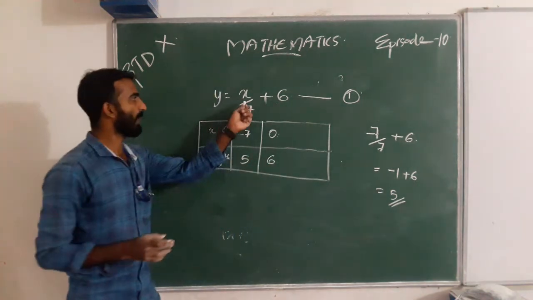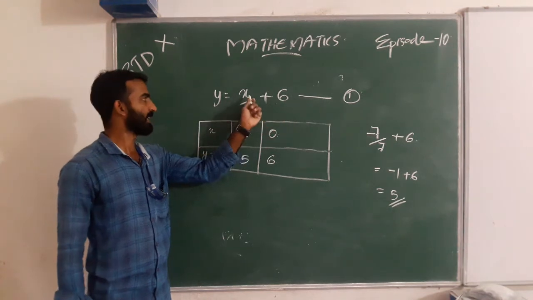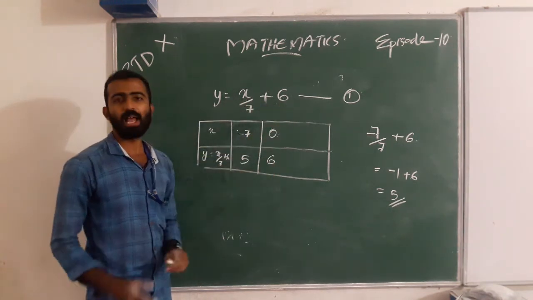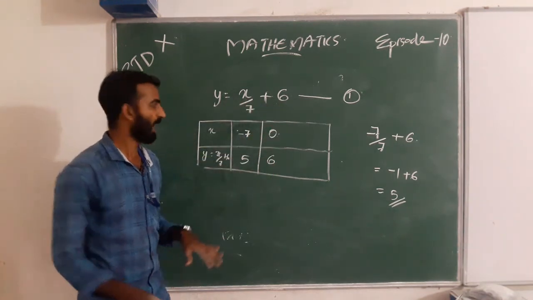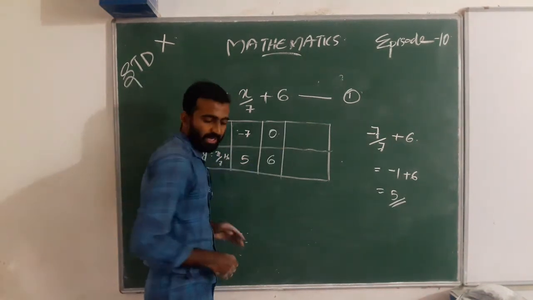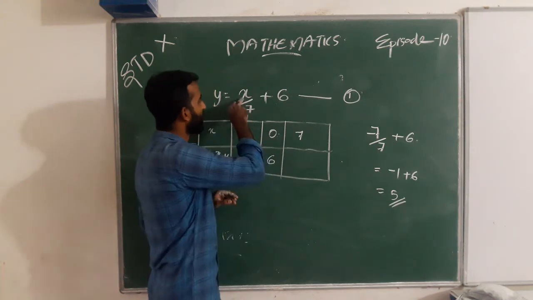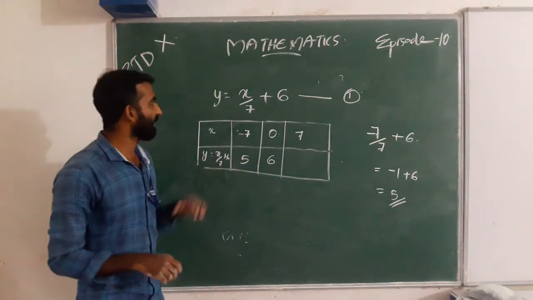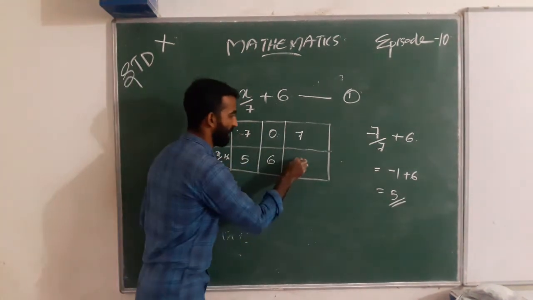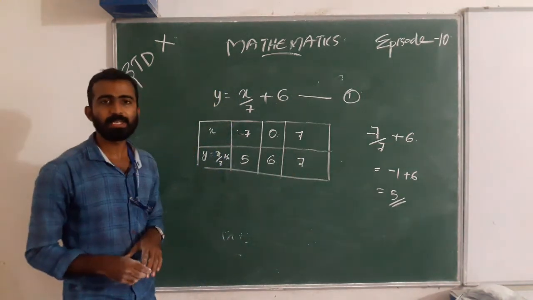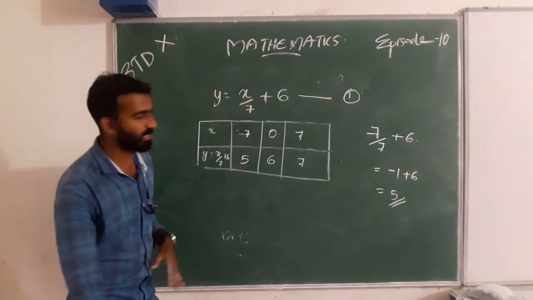That is 0 by 7 plus 6, that is 0 plus 6, the answer is 6. And next we give 7. When we give x as 7, then we get 7. This is the first equation graph.